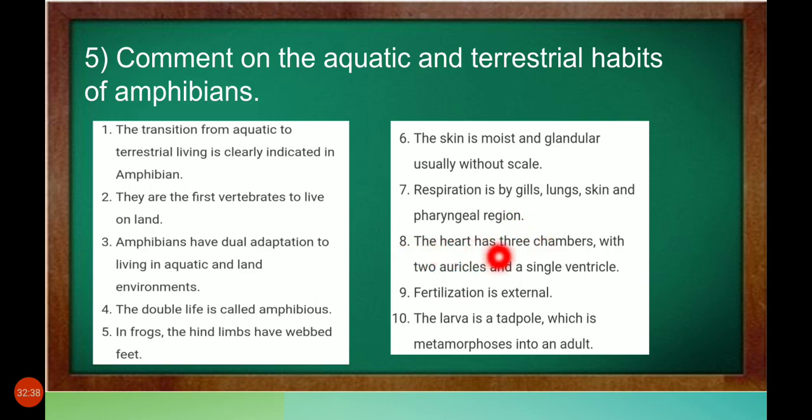The heart has 3 chambers with 2 auricles and a single ventricle. Fertilization is external, which means it happens outside. The larva is a tadpole. What is a larva? A baby frog. That is called a tadpole, which is metamorphosed into an adult.